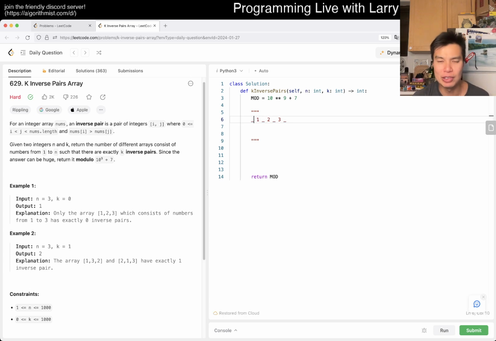The idea here is that I choose 1, 2, 3, but actually, you choose 3, 2, 1, right? But here, for every number that you insert, you can choose either here. So this is k minus 3, this is k minus 2, k minus 1, or k minus 0, right? So for every number that we insert, no matter where, we have that kind of freedom, right? So here is k minus 4, right?